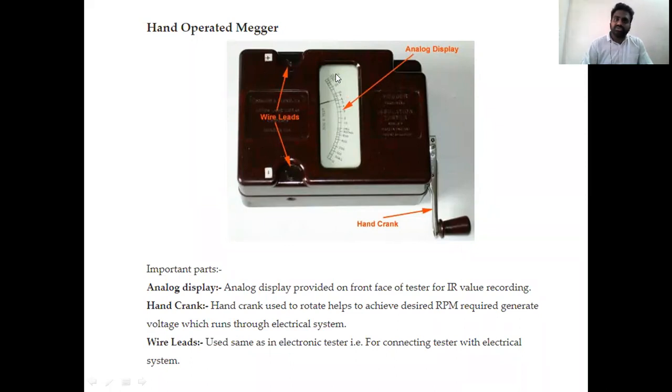Here is a calibrated scale. This is an analog display, as we have seen in analog voltmeters, analog ammeters, and analog wattmeters. This is the calibrated scale, and this is a hand crank. Connected to the hand crank there is a small power DC generator, which is required to power the circuit. So that is about the hand operated Megger.